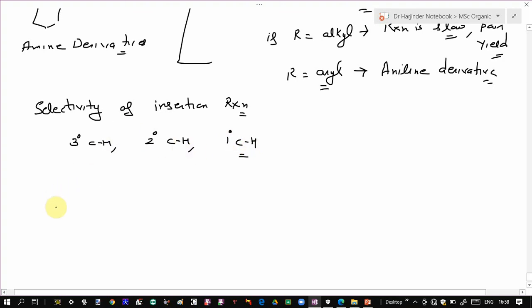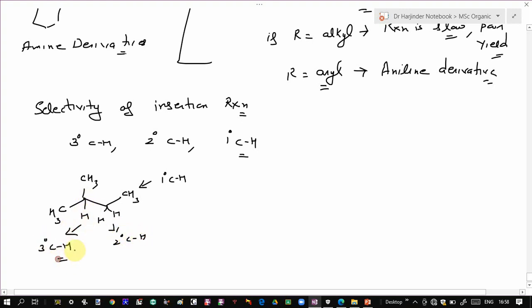Suppose you have this molecule, CH3, CH3, then you have CH3 over here also. Now you can see it contains all three kinds of carbon hydrogen bonds. These are the primary carbon hydrogen bonds, these are secondary carbon hydrogen bonds, and here you have one hydrogen which is a tertiary carbon hydrogen bond.